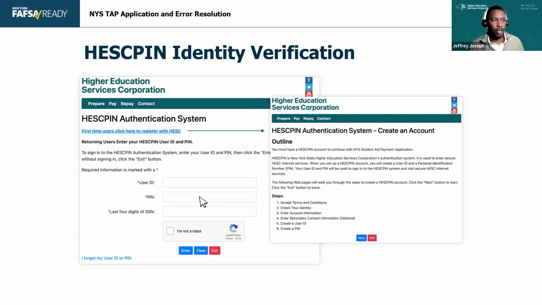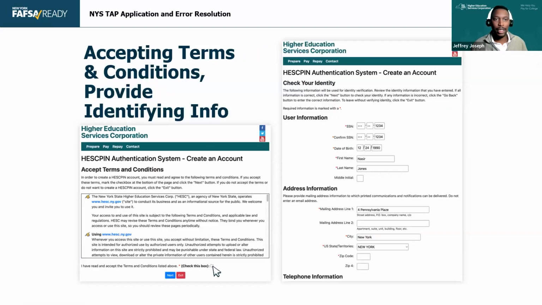Some big things that we see is, one, they forget to hit that first time user click here button. I'm actually running some training for our call center staff, and they run through a TAP application, and you'll be surprised how many of them just start putting username and PIN numbers in, and they don't hit that first time users click here. Happens to the best of us, right? The next thing is accepting terms and conditions.